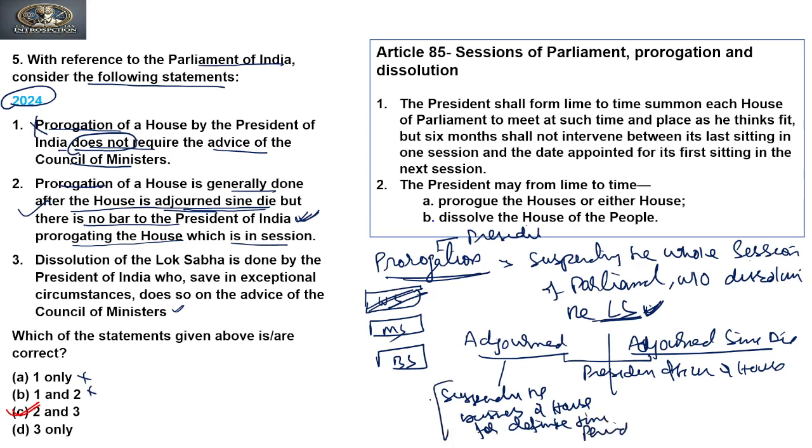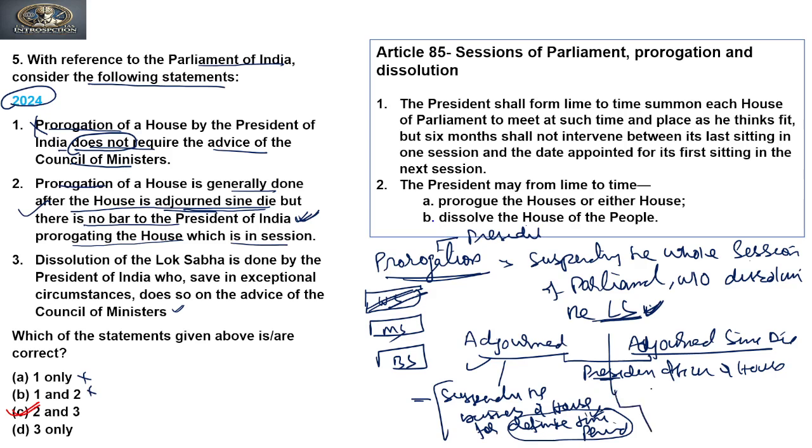Right. For example, we can say that the presiding speaker can call adjournment of the House till lunch or till tea or till evening. It means the message is clear that after lunch or after tea or after evening we will again meet. So adjournment is done by the presiding officers, suspending the business of the house with a time period.